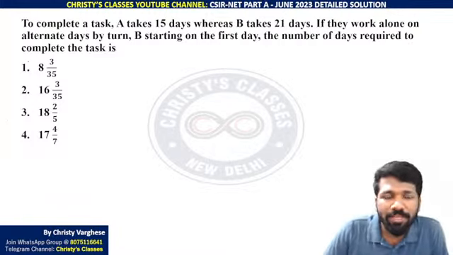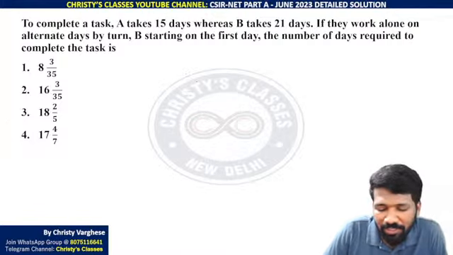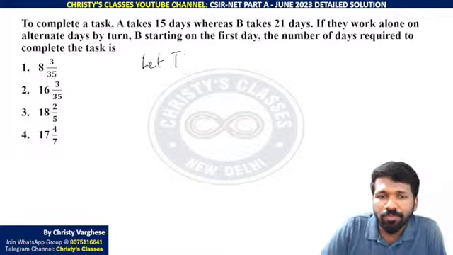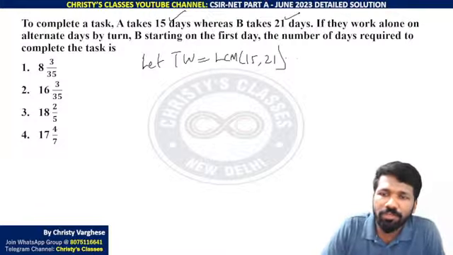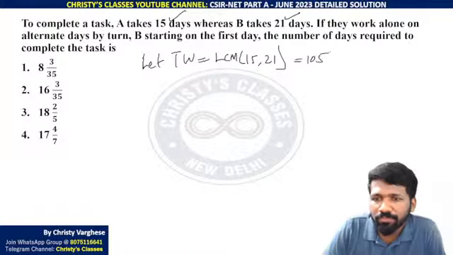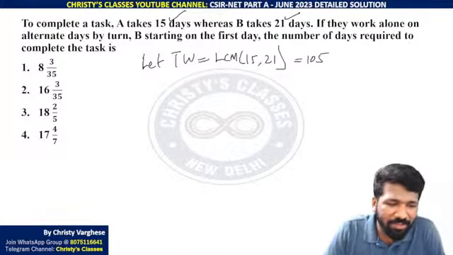Okay, I'll explain. LCM approach will be the best method, that is using examples. Let total work be the LCM of 15 and 21. What are 15 and 21? 15 days and 21 days. The LCM of 15 and 21 is 105. That's why I told you it's a little time consuming.